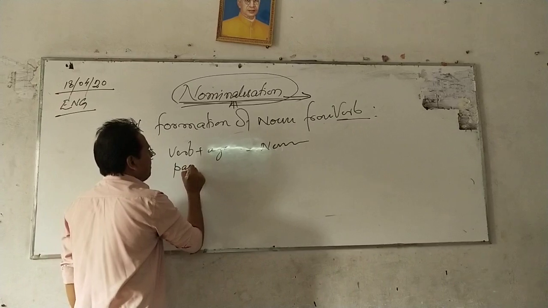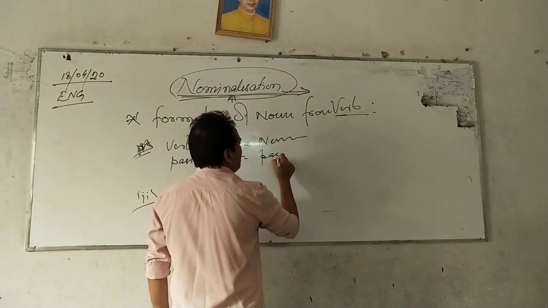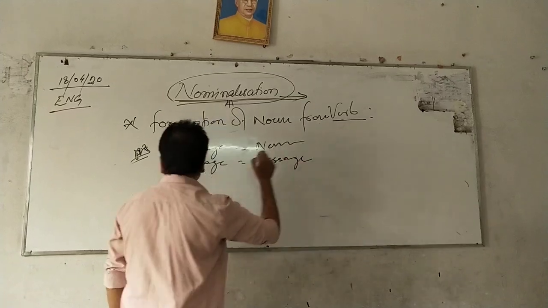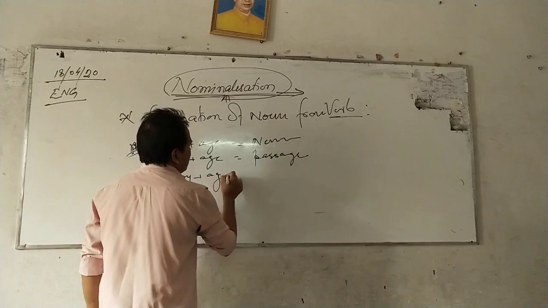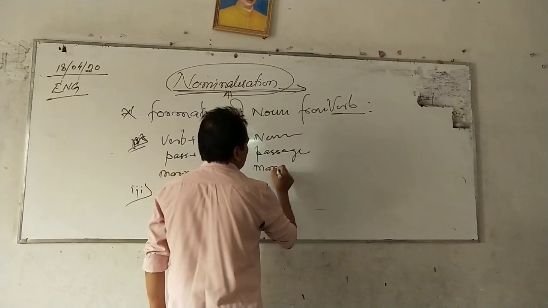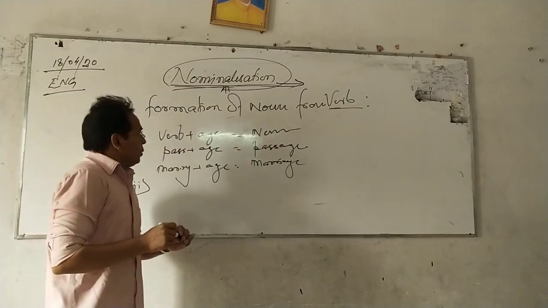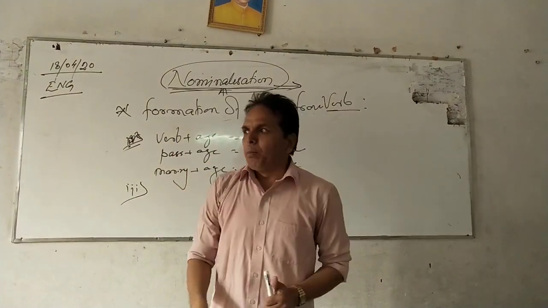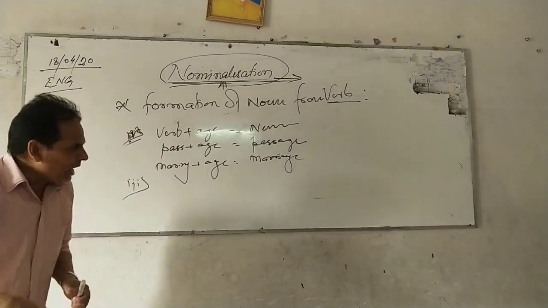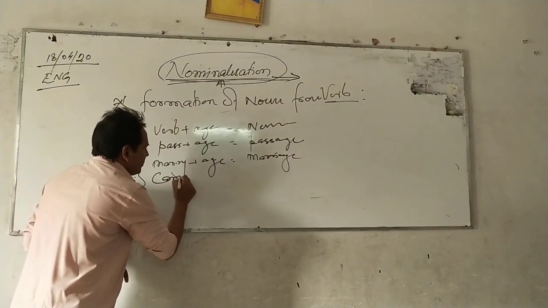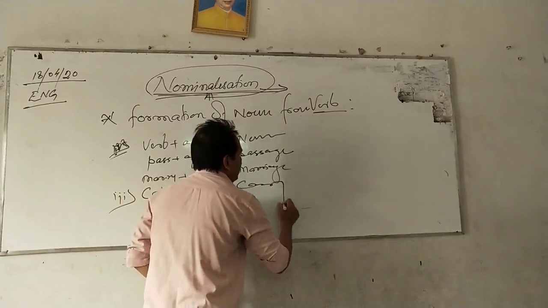Example, pass plus age equal to passage. Marry plus age equal to marriage. So we get the noun by adding age as a suffix, and that's why carry plus age equal to carriage.